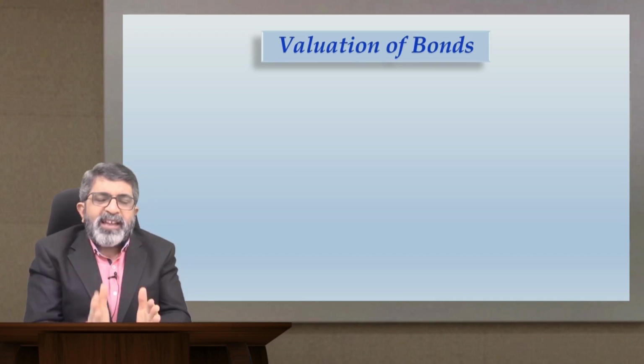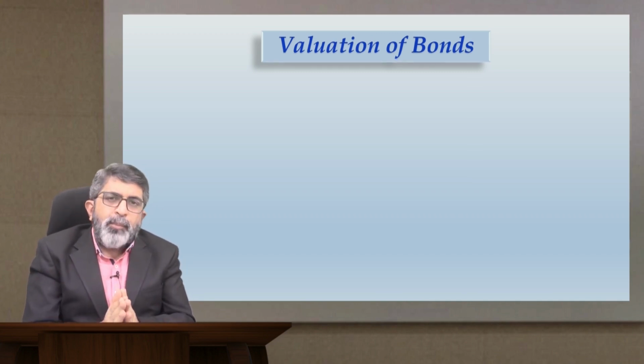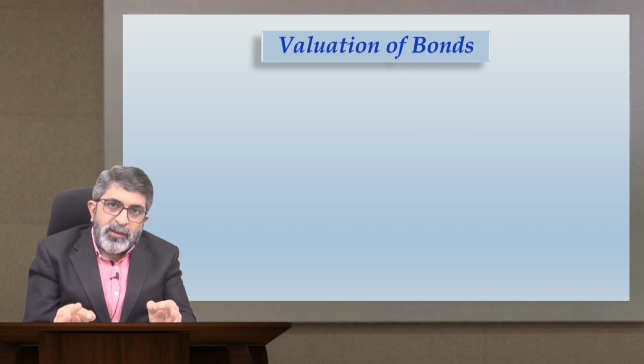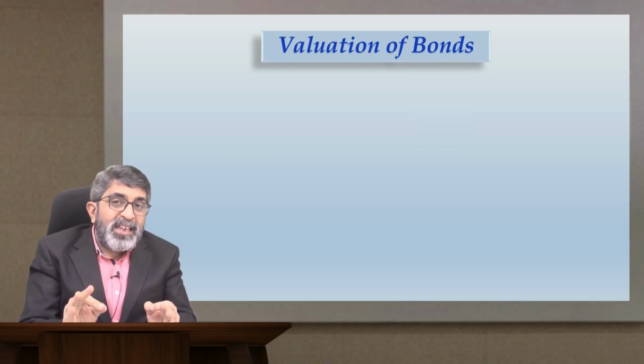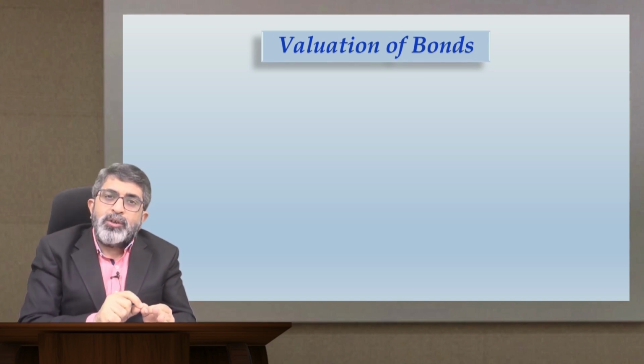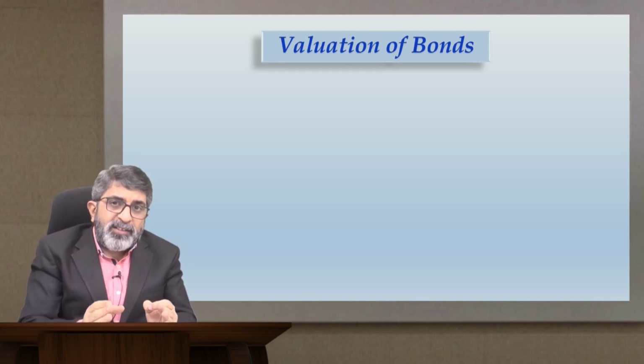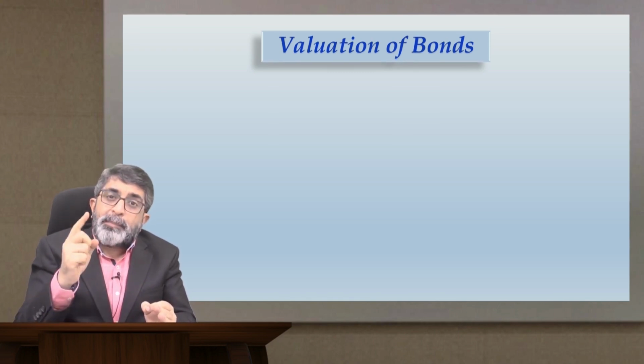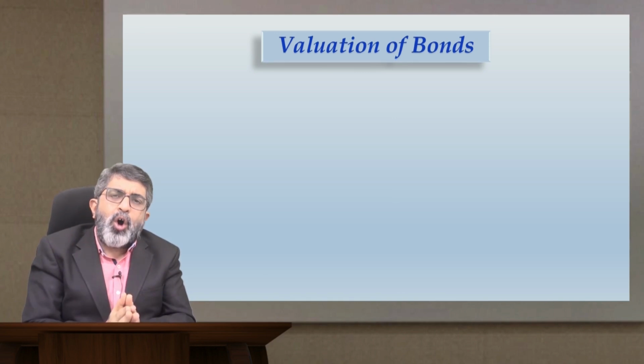So if you precisely look, a bond is a fixed income instrument. It is promising you to pay a defined amount of cash flows at defined dates. These cash flows will include the coupon payments and the par value or the face value of the bond, which will be payable on redemption or on maturity.